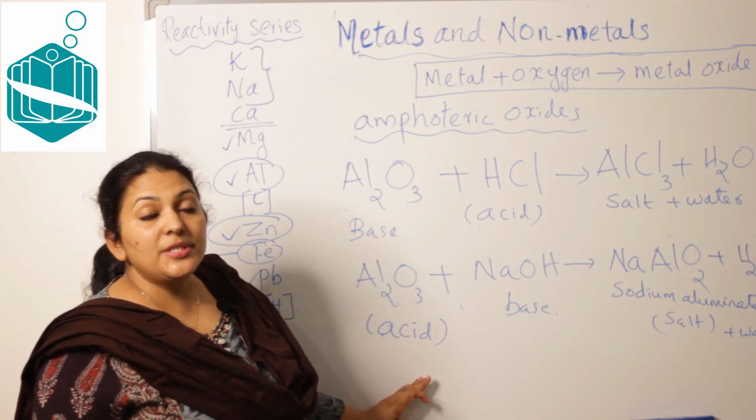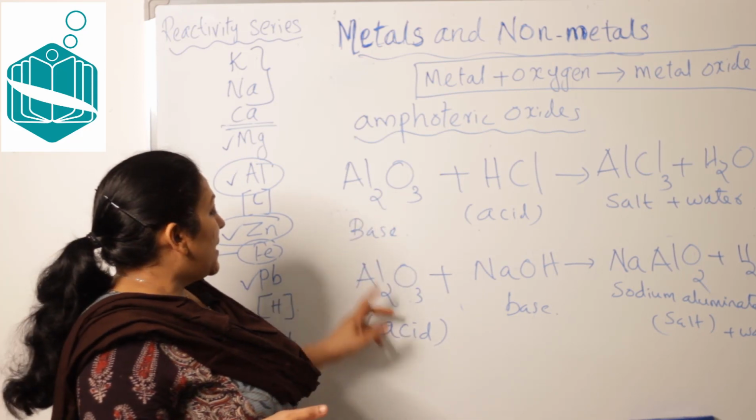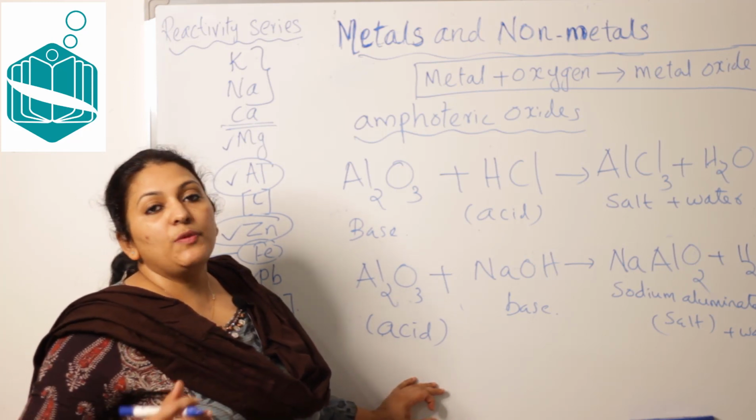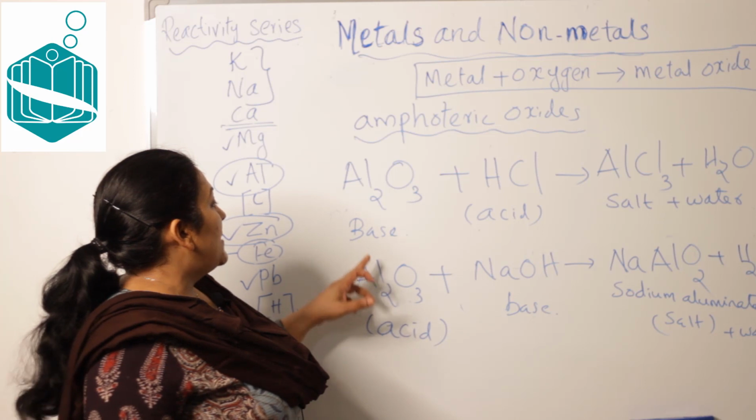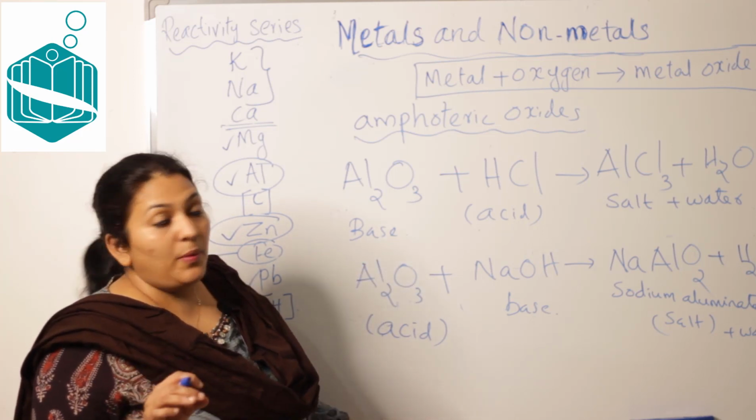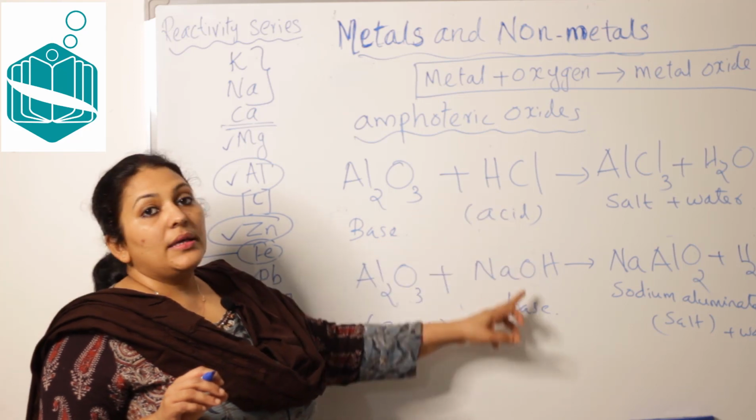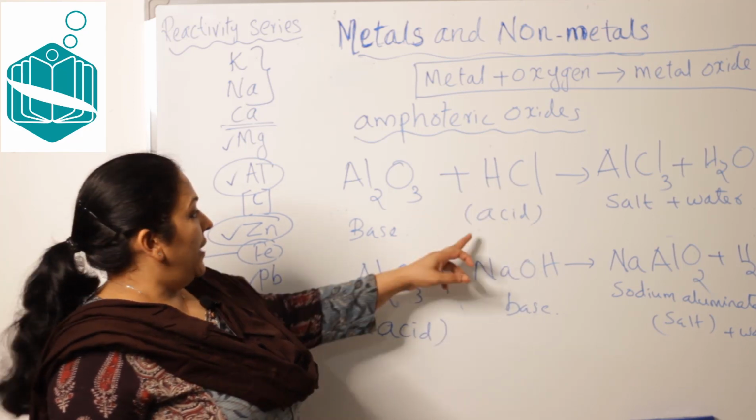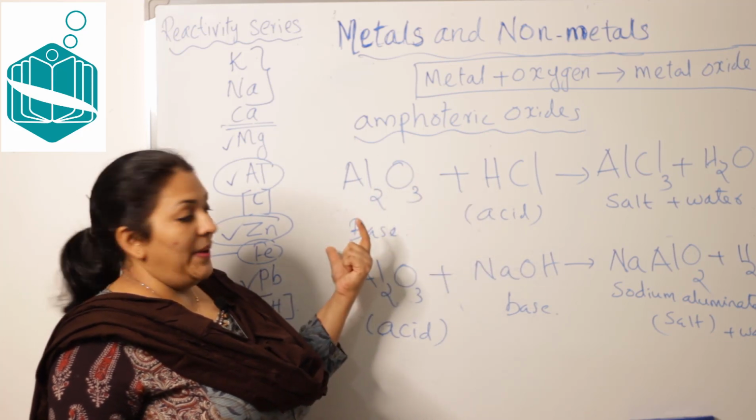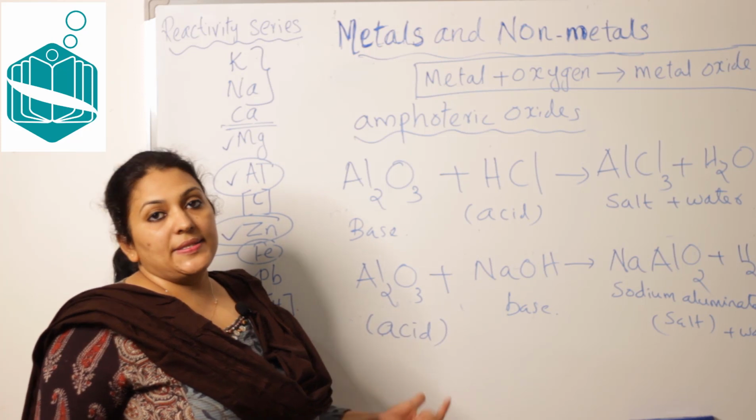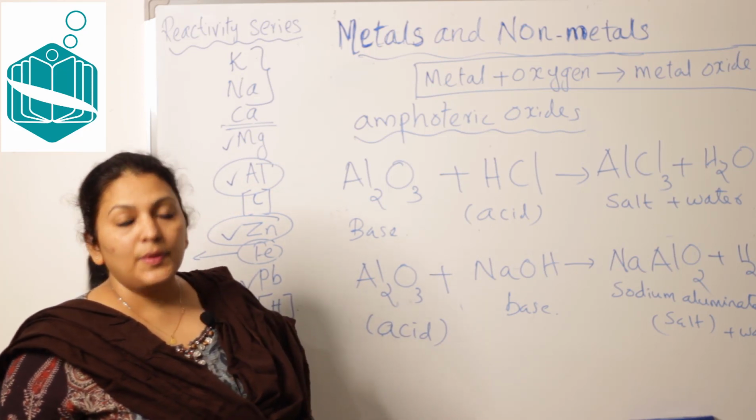From these examples you can see it is an amphoteric oxide, because sometimes it will act like an acid and sometimes it will act like a base, depending upon the chemical it is reacted with. When it is reacted with an acid, it acts like a base. When it reacts with a base, it will act like an acid. Is that clear to you? All right.